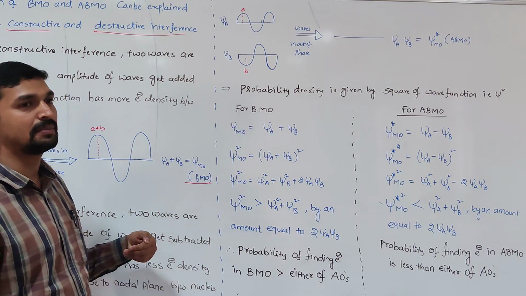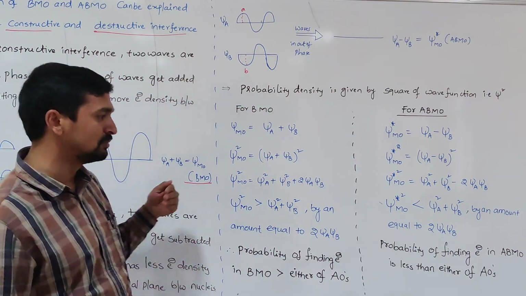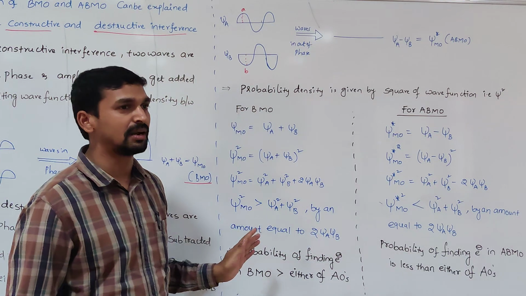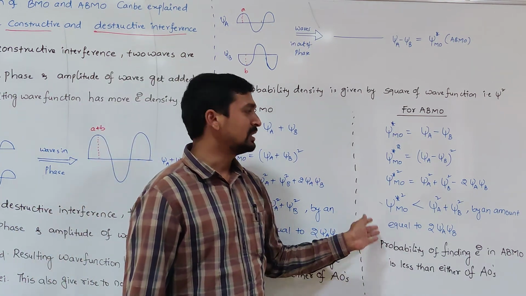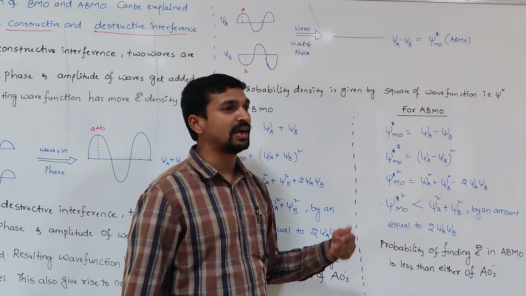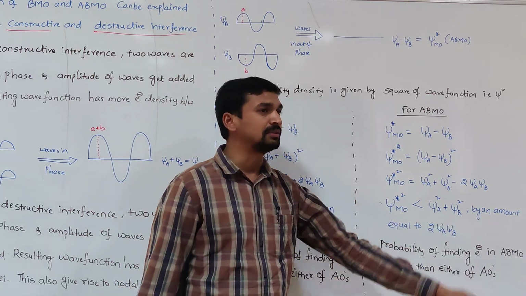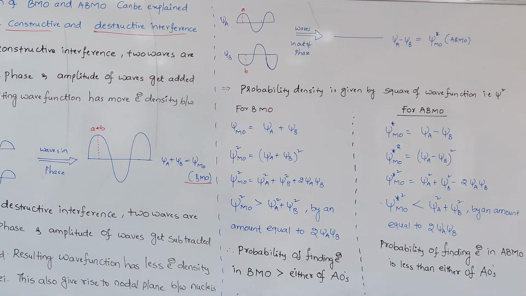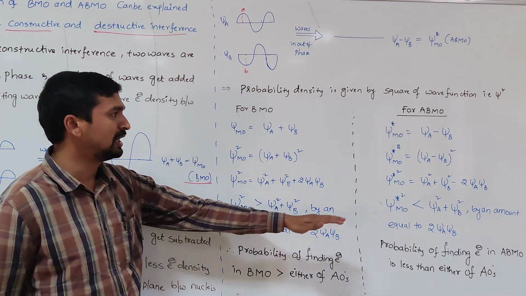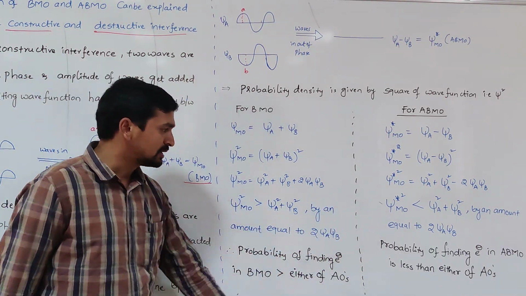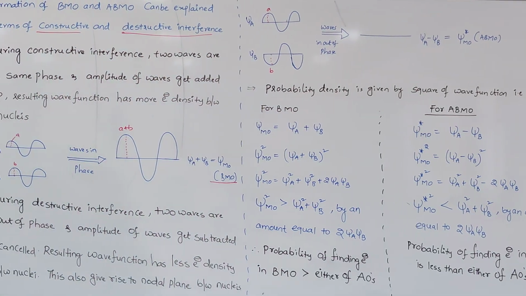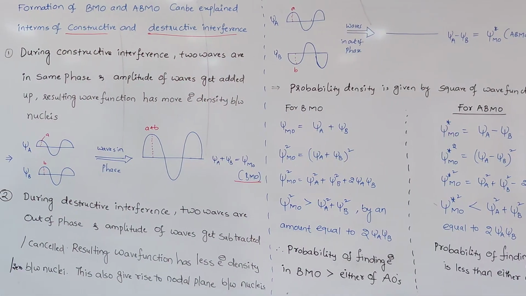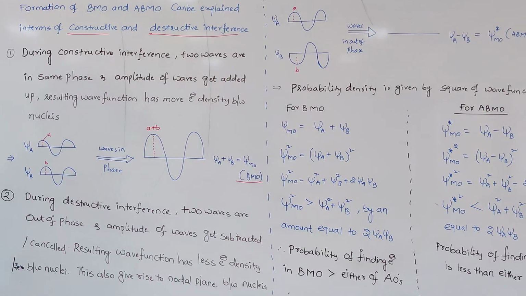So in the bonding molecular orbital, the probability of finding the electron density is more when compared with either of the atomic orbitals, whereas in the anti-bonding molecular orbital, the probability of finding the electron density is less than in either of the two atomic orbitals involved in combining. Like that, we can express the probability density in bonding and anti-bonding molecular orbitals in a mathematical way. So this is about the salient features of molecular orbital theory and how they explain the formation of a bonding molecular orbital and anti-bonding molecular orbital.